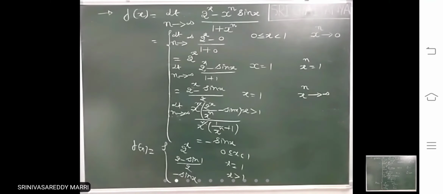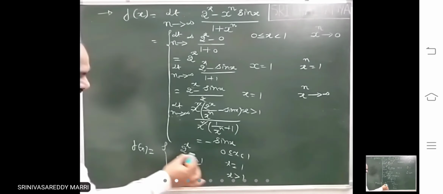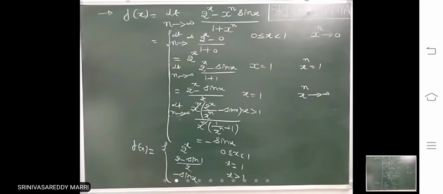This is the definition of the limit in each case.